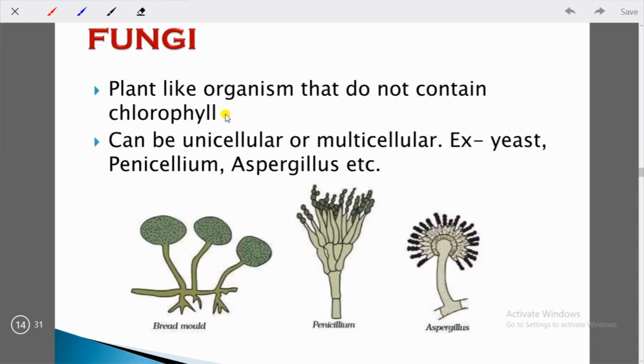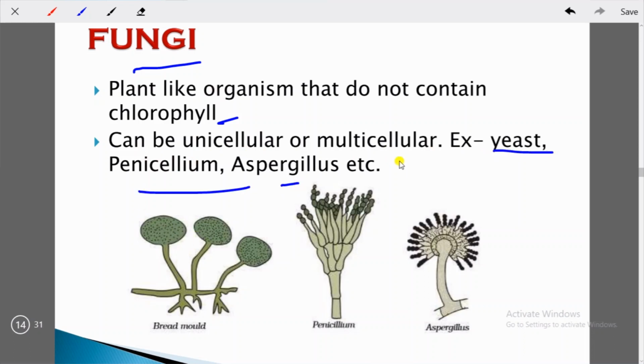The next category is fungi. Fungi are also plant-like organisms that do not contain chlorophyll. This is important. Earlier we had algae. They are plant-like organisms but they contain chlorophyll. They are autotrophic. But these fungi are also plant-like organisms but they do not contain chlorophyll. And they can be unicellular or multicellular. As examples, you can take yeast, Penicillium, Aspergillus.